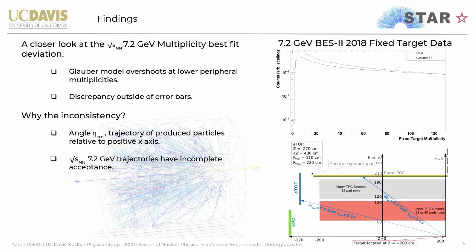So why the inconsistency? In fixed target collisions, trajectories at mid-rapidity travel at angle eta relative to the transverse axis. At the higher end of the fixed target range, eta causes trajectories to miss the outer time projection chamber, so we get incomplete acceptance. This could mean that the Glauber model actually does work at these energies, and the discrepancy is due to missed tracks from the outer time projection chamber.